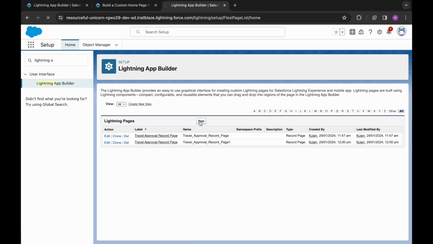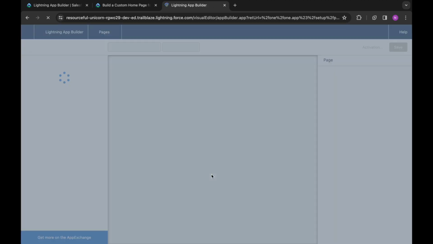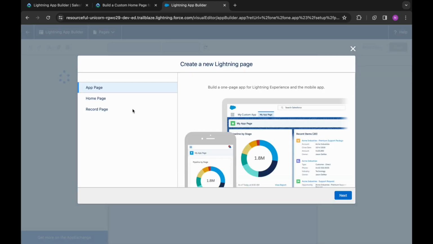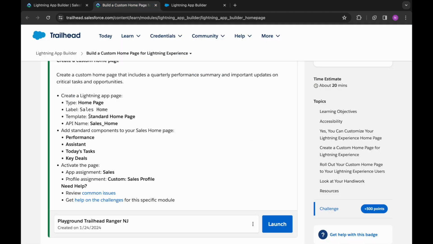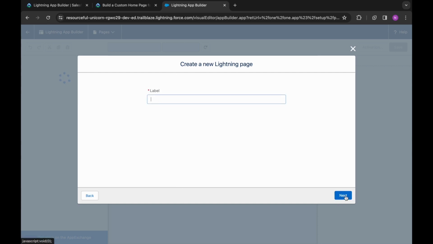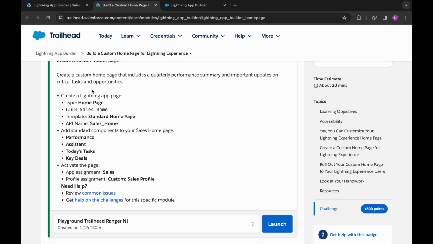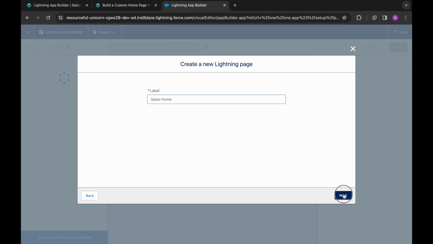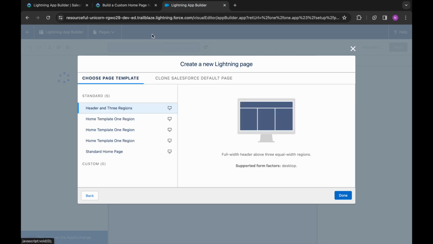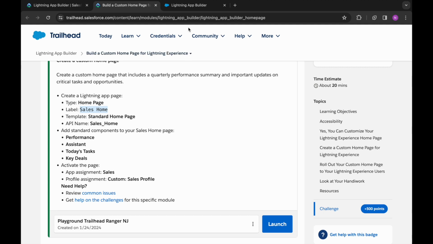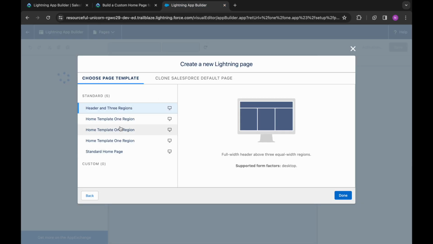We'll click on new and then home page. As it is saying, we need to create a home page. Then next, label should be sales home. Template standard home page.